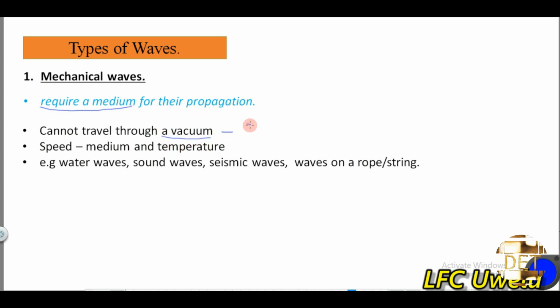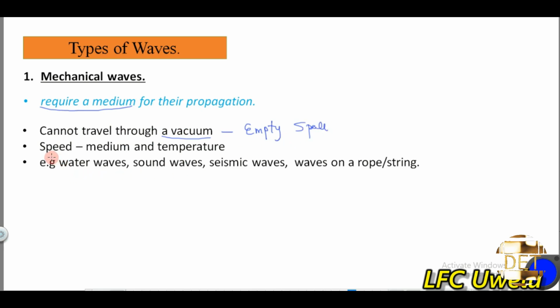A vacuum simply means an empty space, where there is no air or there is nothing. So mechanical waves require a medium for their propagation, and because of that, they cannot travel through a vacuum, which is an empty space.